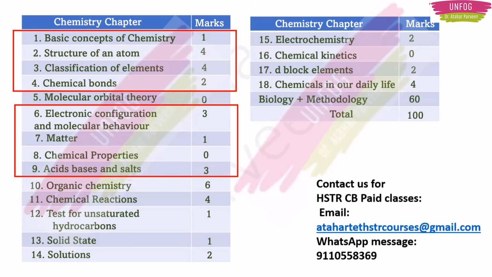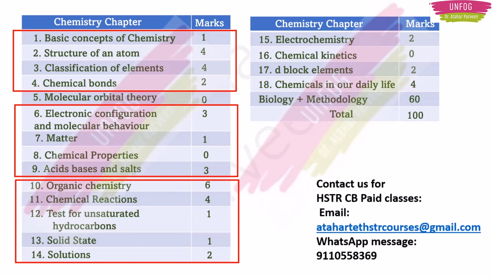Then you go for these bunch of chapters. In these chapters, you can neglect solid state and test for unsaturated hydrocarbons. First, you prepare for organic chemistry. You should give more importance to organic chemistry, because from basic knowledge point of view also and from marks point of view also, you can score very nicely if you get perfect with this.